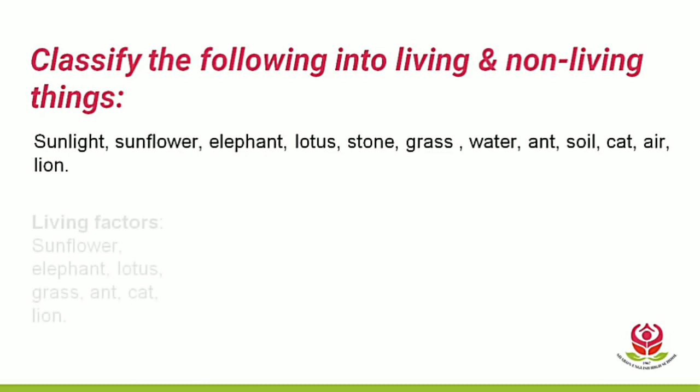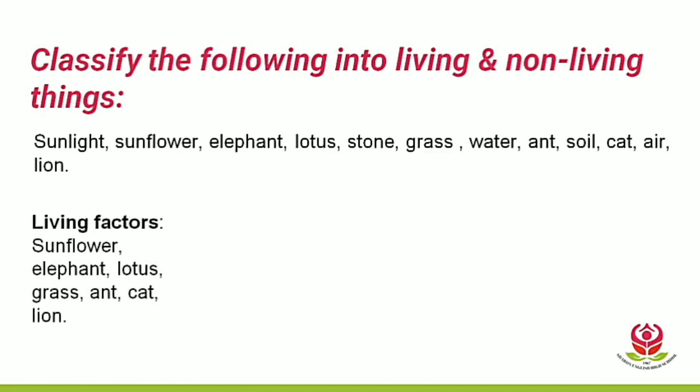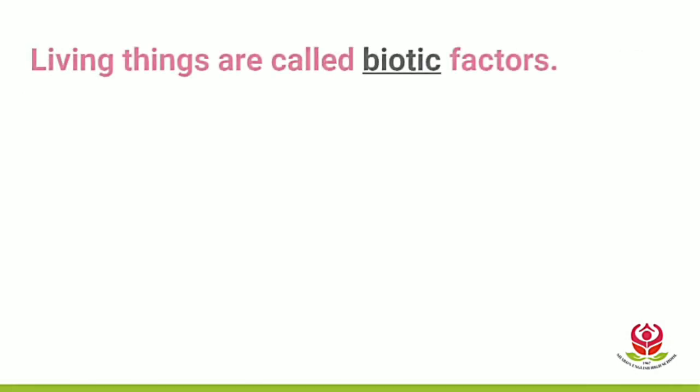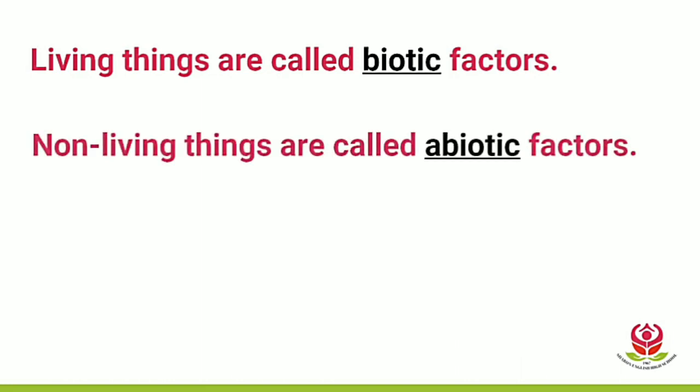Let's check. Living factors, we have sunflower, elephant, lotus, grass, ant, cat, lion. Non-living factors, we have sunlight, stone, water, soil, air. So the living things are called biotic factors. Non-living things are called abiotic factors.